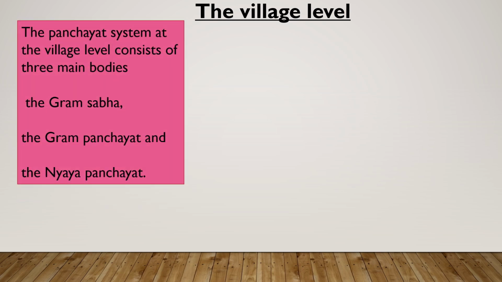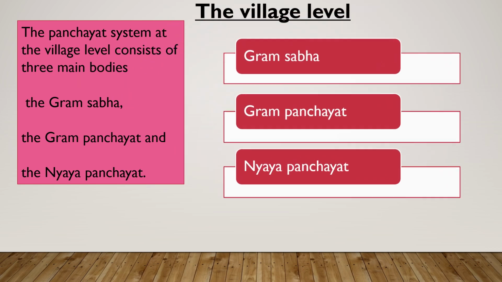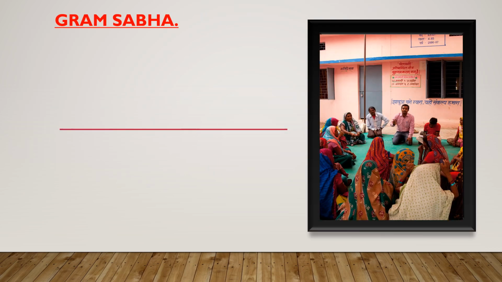Now, the Panchayati Raj system at the village level consists of 3 main bodies: the Gram Sabha, the Gram Panchayat and the Nyay Panchayat. Now, what is a Gram Sabha? Who are the members of the Gram Sabha? Those who are 18 years and above, and their name is in the voters list, they are the members of the Gram Sabha.